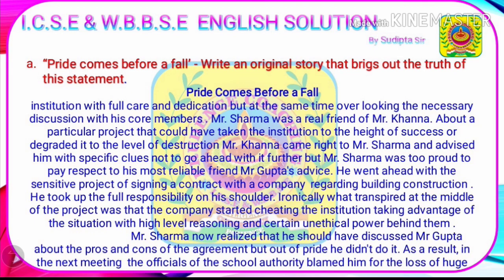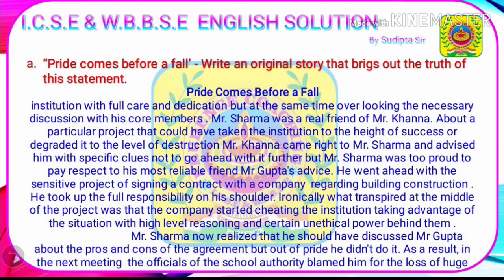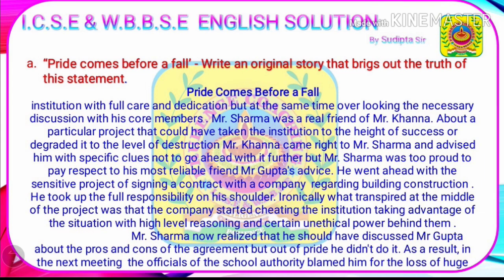Mr. Sharma was a real friend to Mr. Khanna. About a certain project that could have taken the institution to the height of success or degraded it to the level of destruction, Mr. Khanna came right to Mr. Sharma and advised him with specific clues not to go ahead with it further. But Mr. Sharma was too proud to pay respect to his most reliable friend Mr. Gupta's advice. He went ahead with the sensitive project of signing a contract with a company regarding building construction.